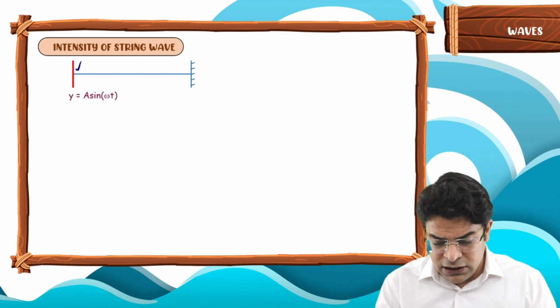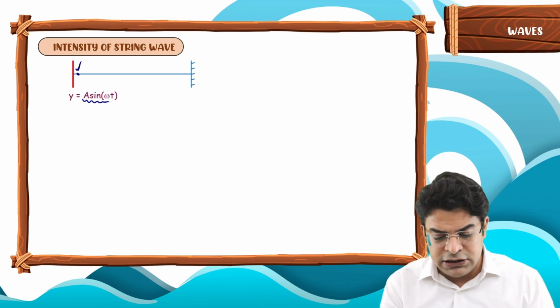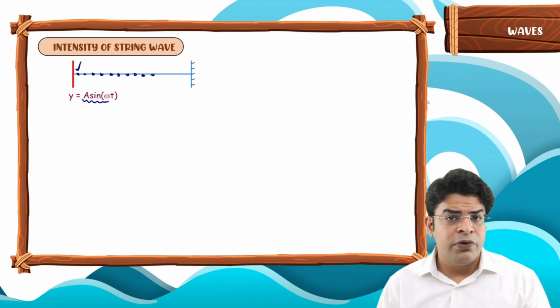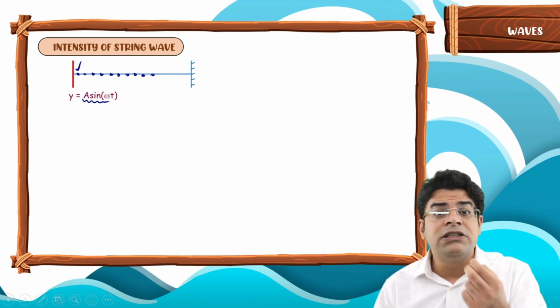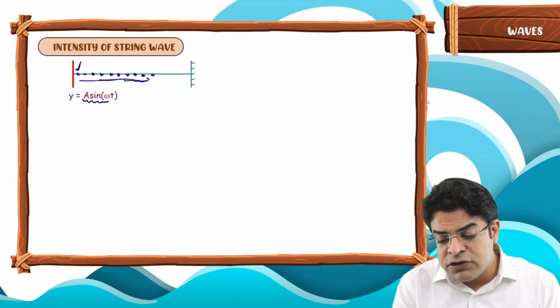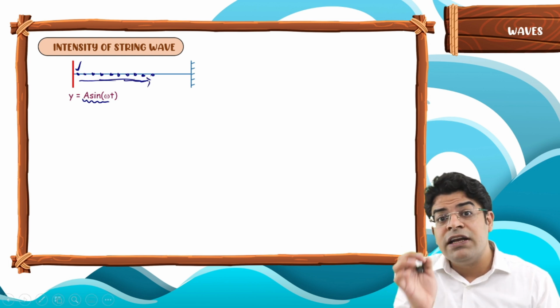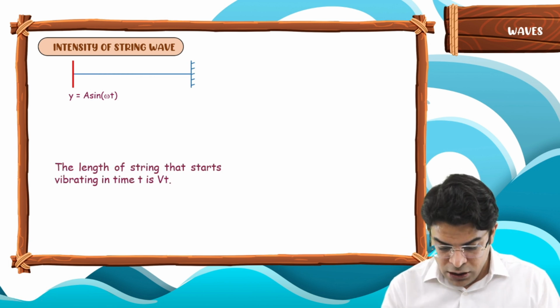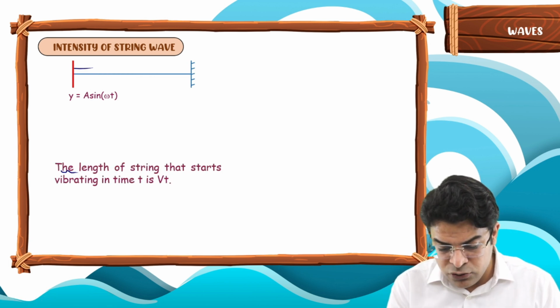Since the source here is doing SHM, each and every particle on this string eventually will do SHM. It just depends upon how much time it will take for the disturbance to reach that point. The point which is farther away on the string will take greater time for the disturbance to reach it. So let's say the pulse goes with a speed v.